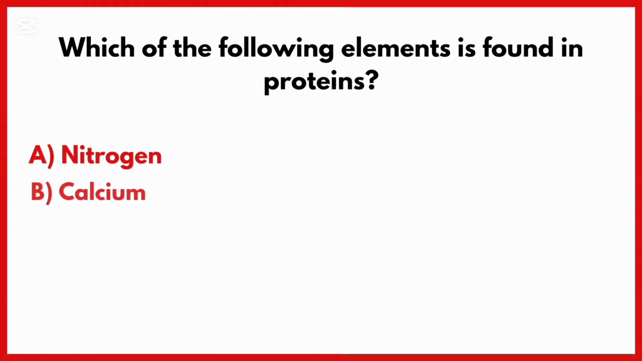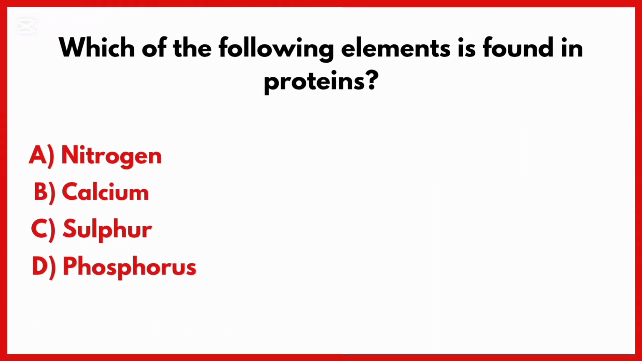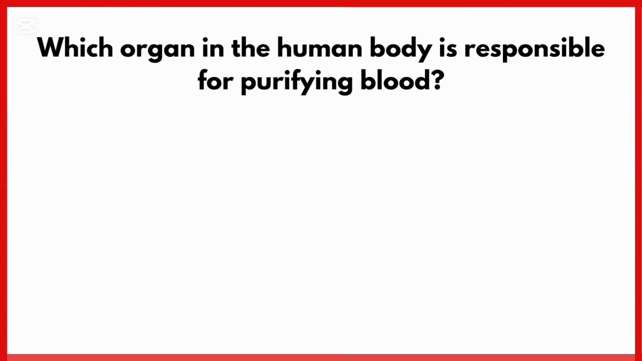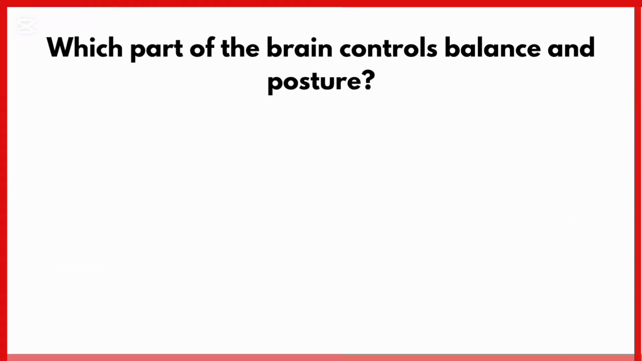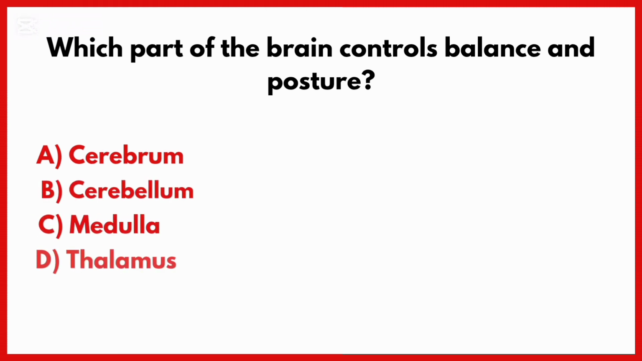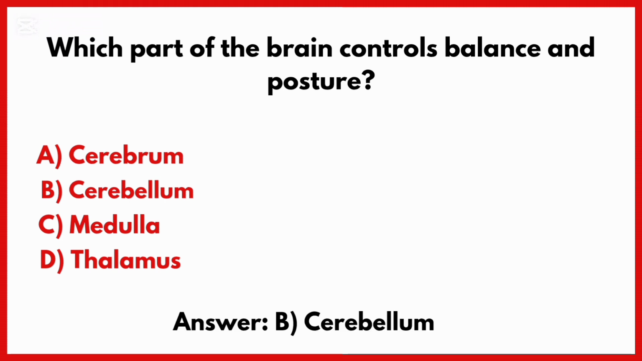Which of the following elements is found in proteins? Correct answer is option A. Nitrogen. Which organ in the human body is responsible for purifying blood? Correct answer is option C. Kidney is responsible for purifying blood. Which part of the brain controls balance and posture? Correct answer is option B. Cerebellum controls balance and posture.